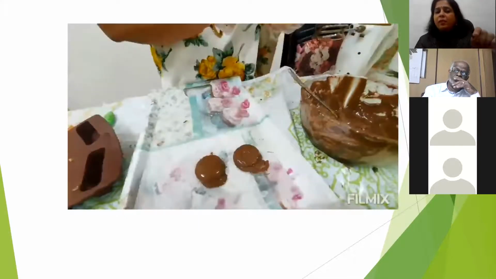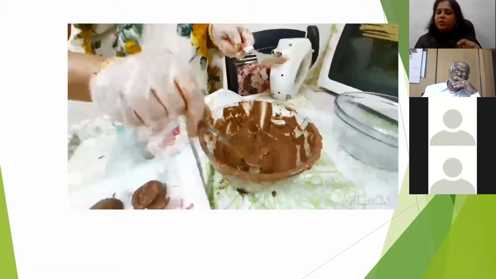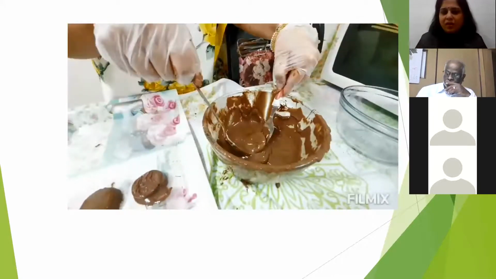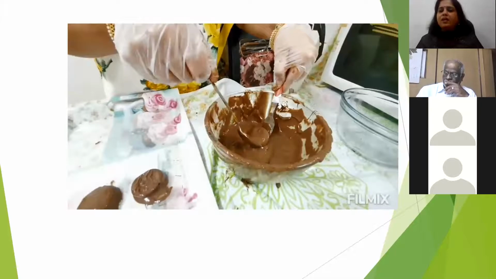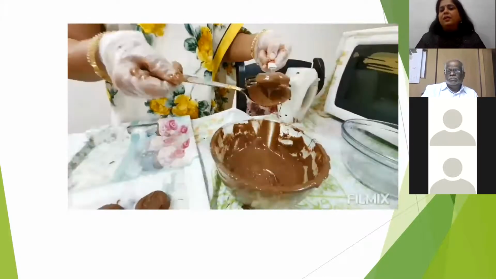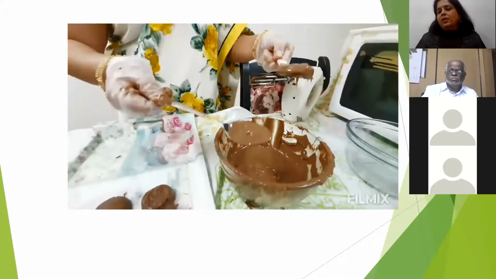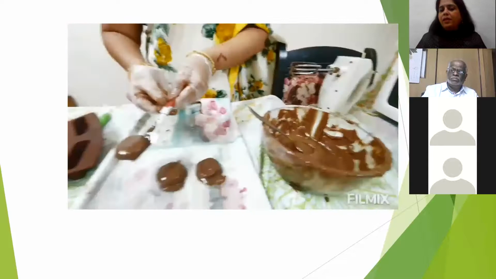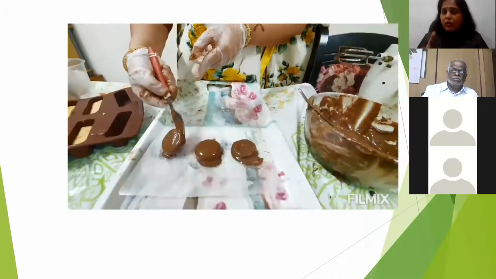This is a thick plastic sheet which we use. It will come out easily. That is why we are using this. It won't get stuck to the plastic plate. Remove that extra and just keep it here. So this is Oreo.